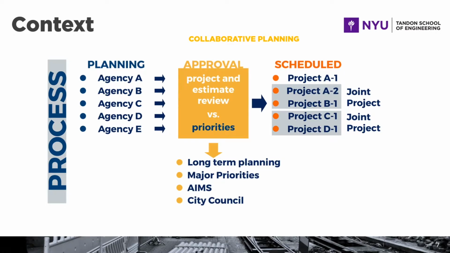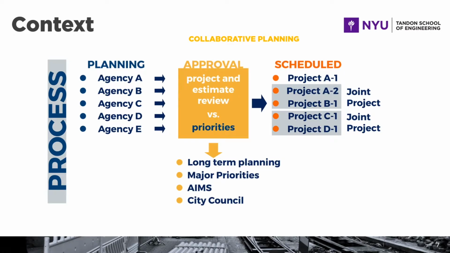They send it for approval, where all of these projects are reviewed in terms of the project scope and the estimate versus the priority of the office, which is the long-term planning of the city, major priorities, everyday endeavors, and the city council. And then the projects are approved and scheduled. However, if two projects have similar scopes or two projects of different agencies can benefit from each other, they are approved as a joint project.